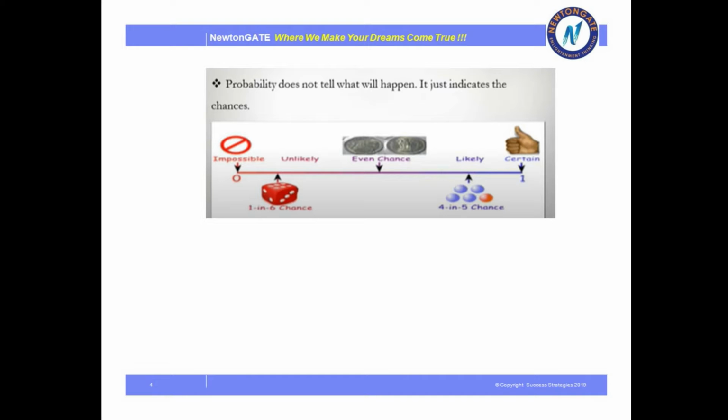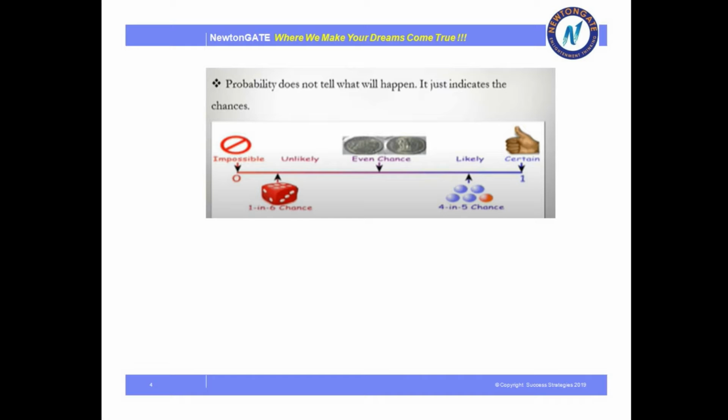But one thing is for sure, everyone knows that either one of them is going to get the head and win, or the other is going to get the tail and win. So either head or tail. This is what exactly probability is about. Probability will never tell you what is going to happen. It will just indicate what the chances are of that thing happening.